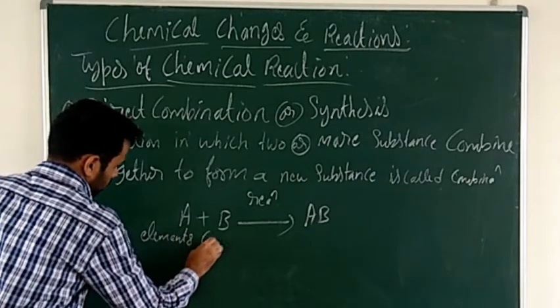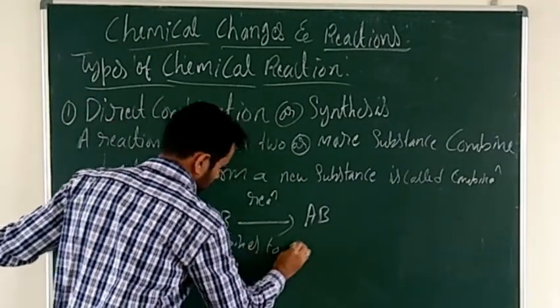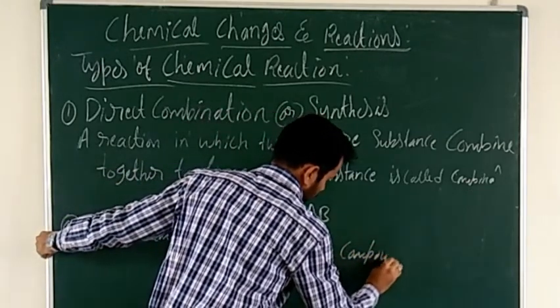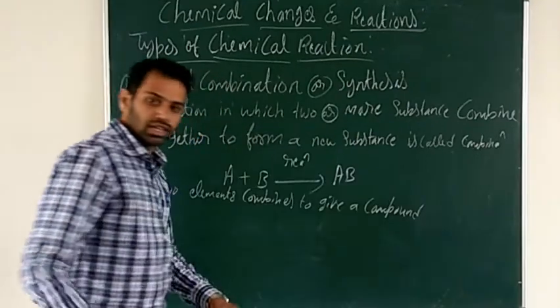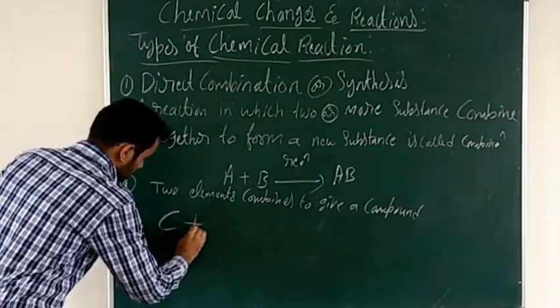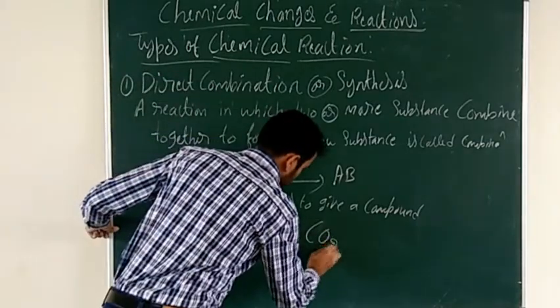Two elements combine to give a compound. For example, carbon combines with oxygen, that will give rise to carbon dioxide.